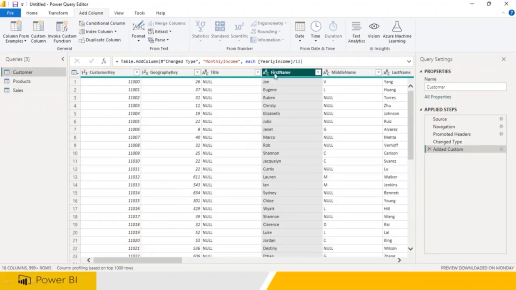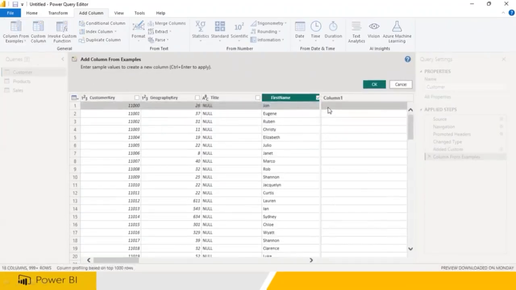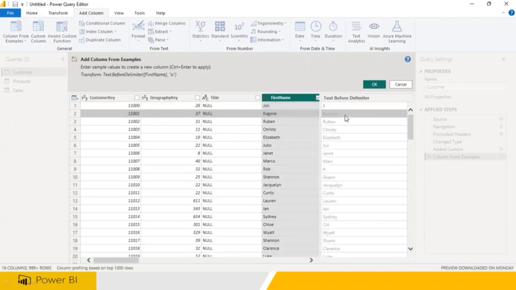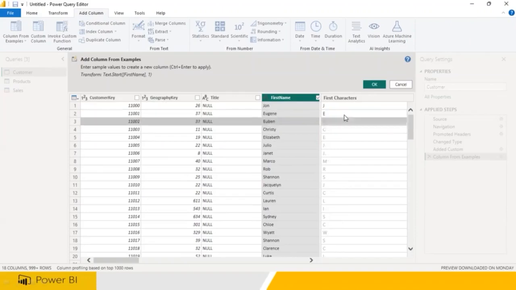So I click on this first. I will say from selection, where it is available, add column. Go to from selection. I will say, hey Power BI, I need the first letter. So John, only J I need. So I am giving one example and press enter. When I press enter, it did not give me the first letter, it is giving all the names. I will give one more example because it got confused. Let me double click on this. What is the first letter here? E. So I am giving one more example so that it will understand. Press enter. Now it is giving every first letter. Now I am saying okay. Okay means Power BI is asking, hey, now I will write the code. Okay. Now you write the code.